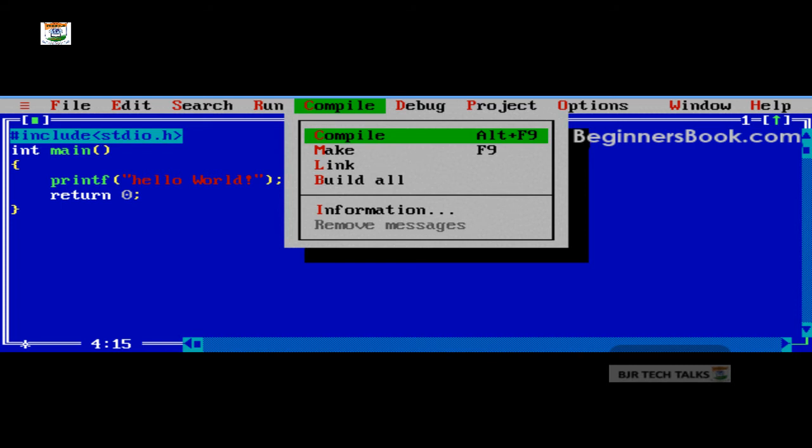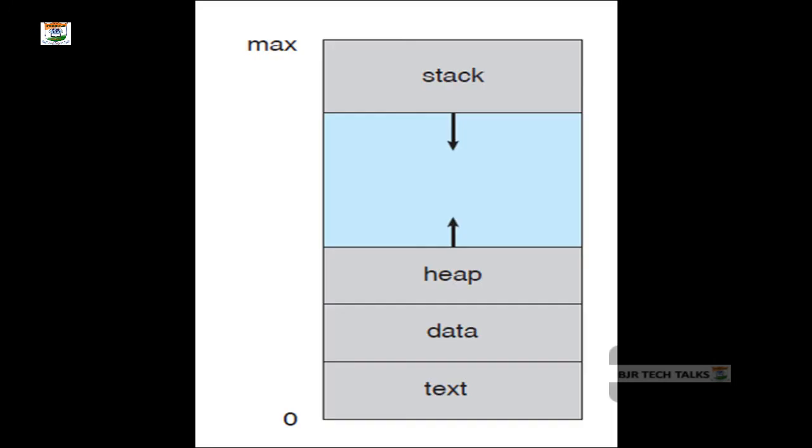That's why we say that the statements or instructions which you have written in the program are called the text section. It is called only the text section. So don't assume that your program of 10 lines is a very small program. Even though your program has very few instructions, it might be doing a very big job. So the statements section is also called the text section of the program.